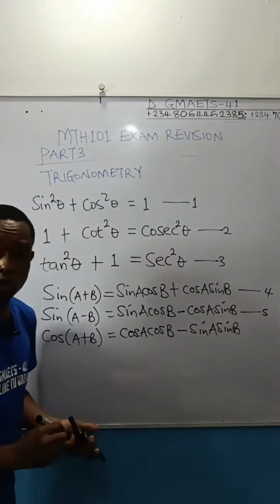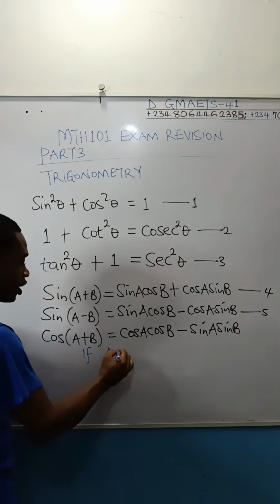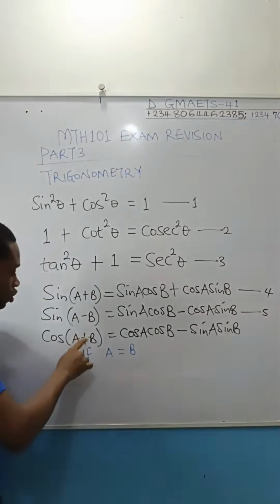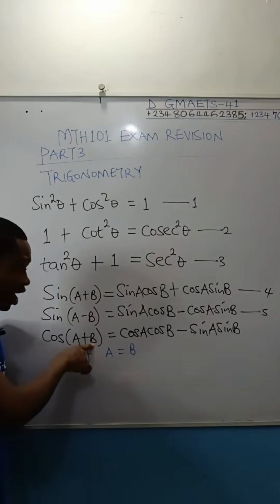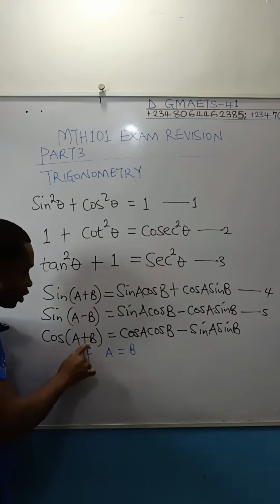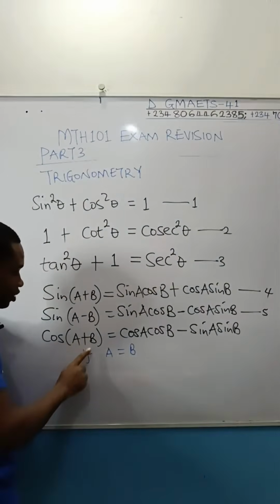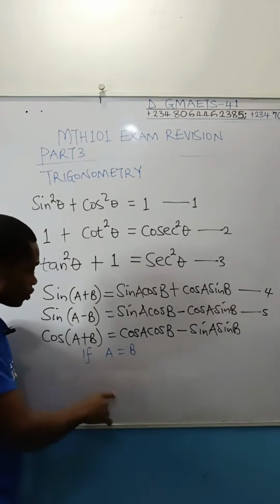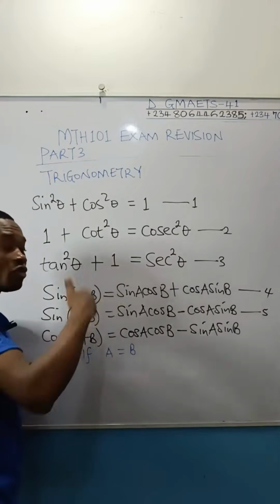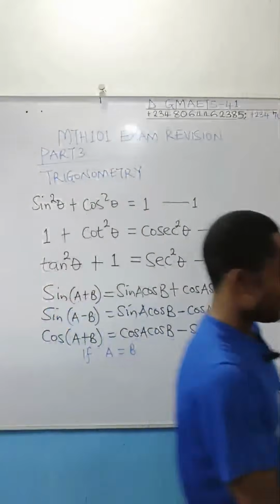Now, I want you to take note of something. If angle A is equal to angle B, we can remove B from here and fix A, because they are the same thing. And then A plus A will give you 2A. I repeat, if angle A is equal to B, then in place of B in all of these equations, wherever you see B, you are going to fix your A. Let me give you the next one before I actually bring in this concept.